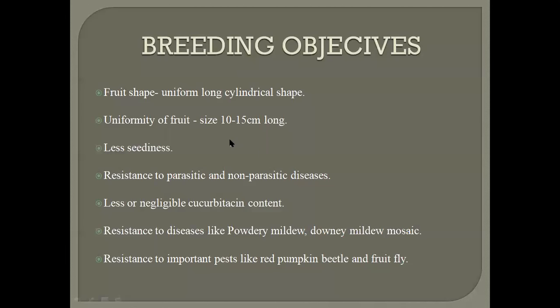Then next, fruit shape uniform, long cylindrical shape. Uniformity of fruit size, 10 to 15 centimeter long. Less seediness, resistance to parasitic and non-parasitic diseases. Less or negligible cucurbitacin content, that is bitterness in cucumber. Then resistant to diseases like powdery mildew, downy mildew, and mosaic viruses, and resistant to important pests like red pumpkin beetle and fruit fly. These are the breeding objectives of the cucumber crop.